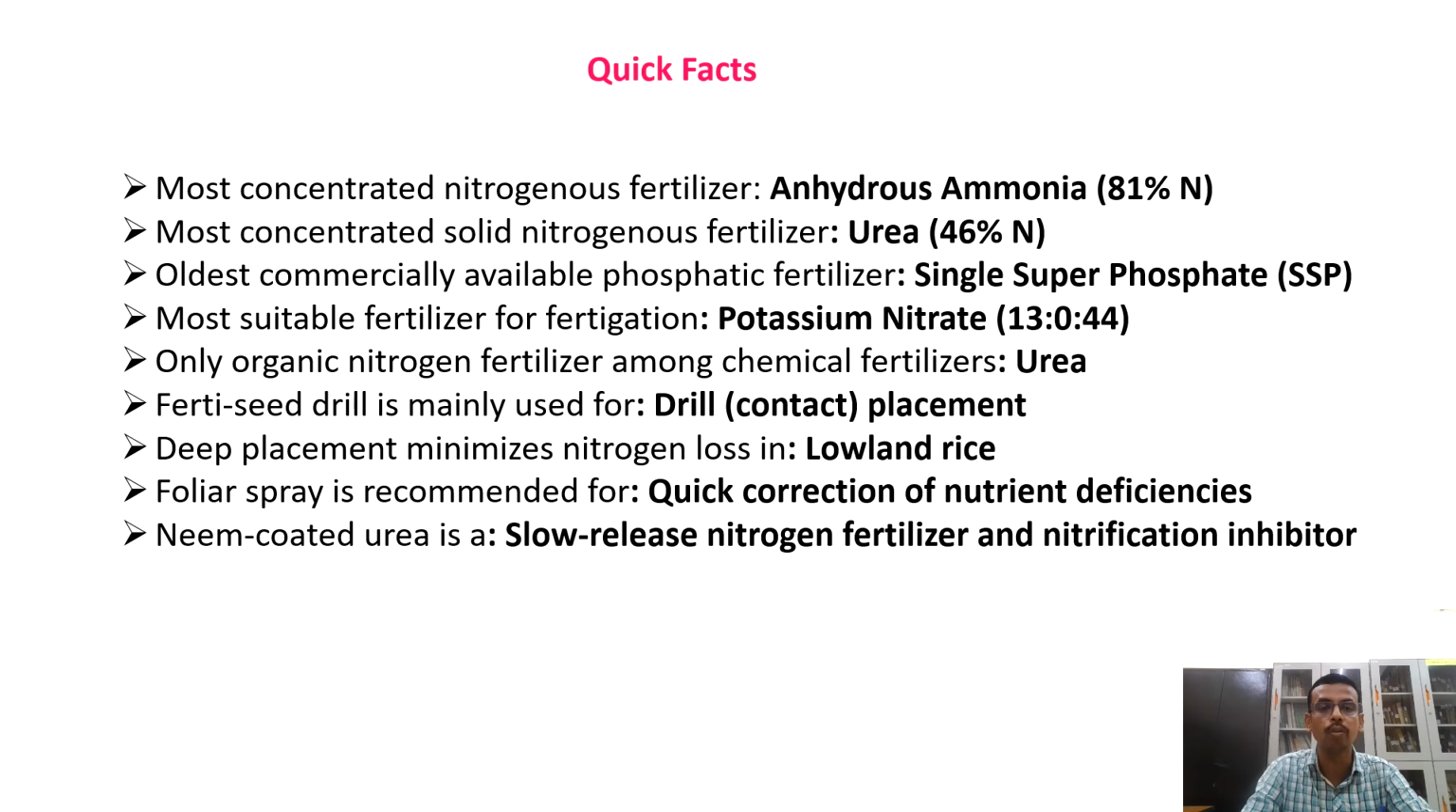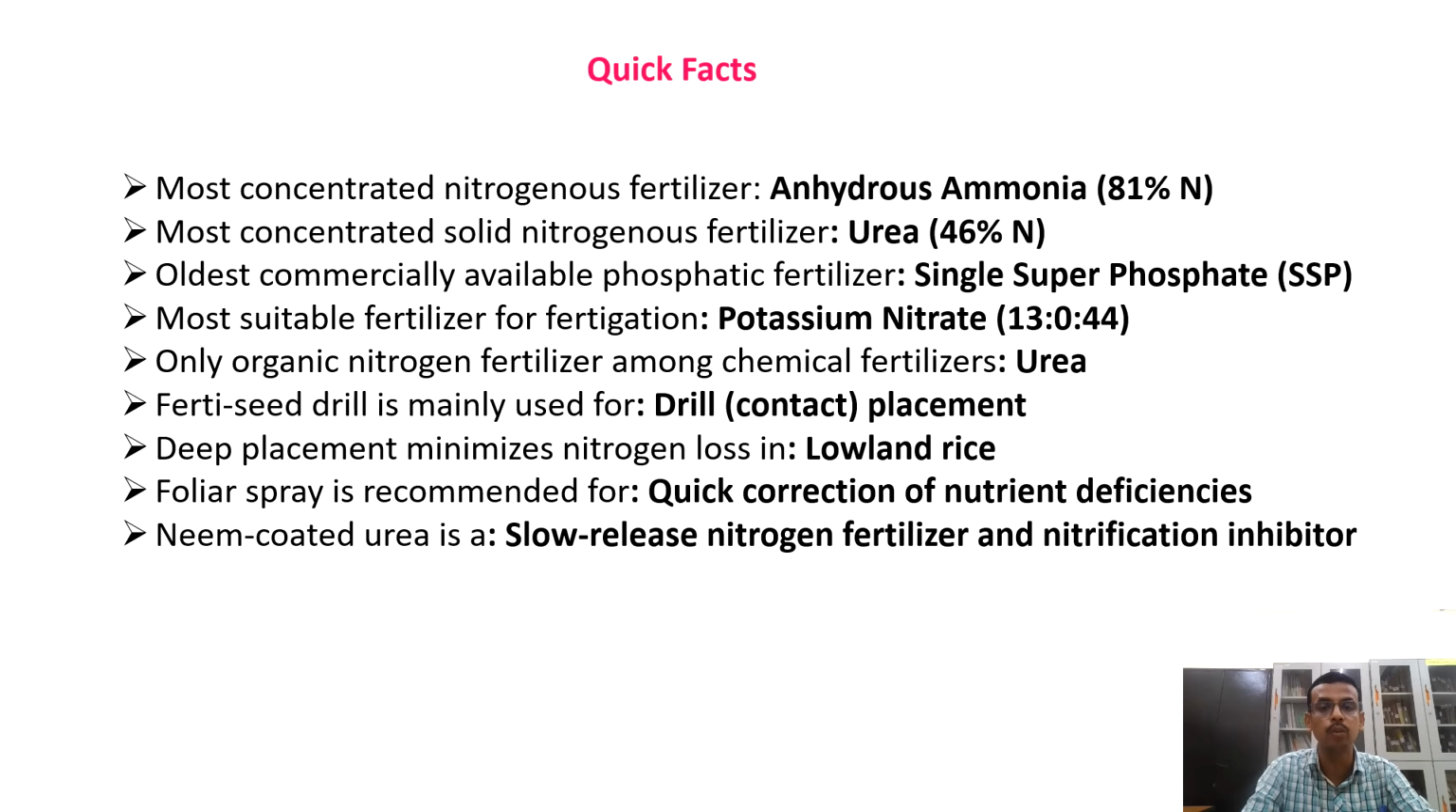Quick facts: the most concentrated nitrogenous fertilizer is anhydrous ammonia. The most concentrated solid nitrogenous fertilizer is urea. The oldest commercially available phosphatic fertilizer, important for JRF, is single superphosphate. The most suitable fertilizer for fertigation is potassium nitrate. Again, it is an important question for JRF and SRF. The only organic nitrogen fertilizer among chemical fertilizers is urea. Urea is an organic compound, but it is not used in organic farming because it is a synthetic fertilizer.